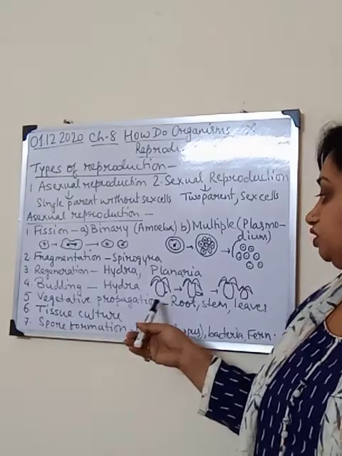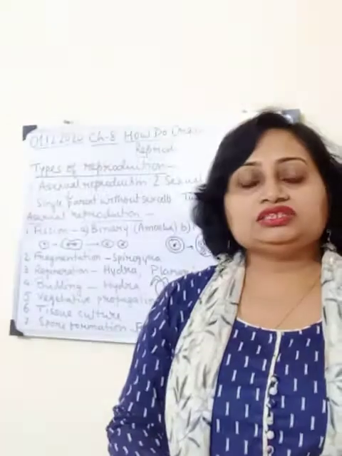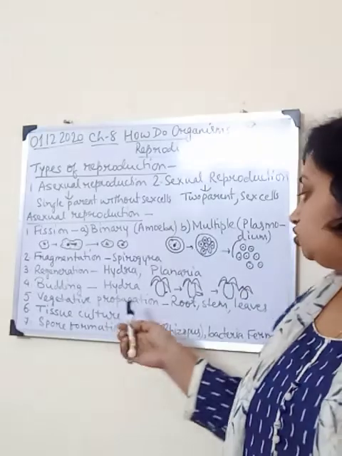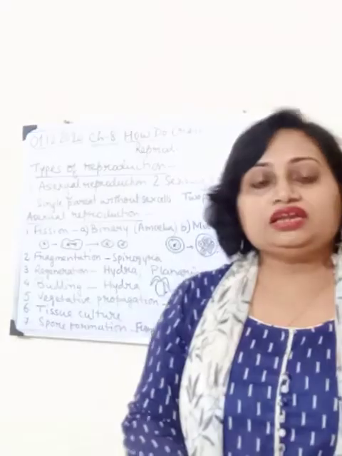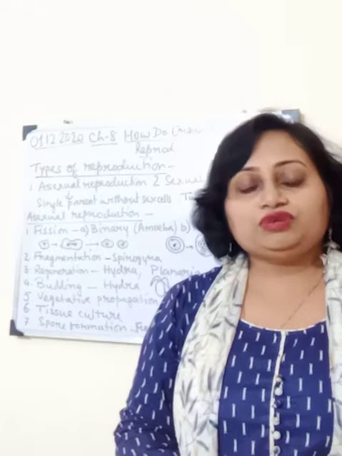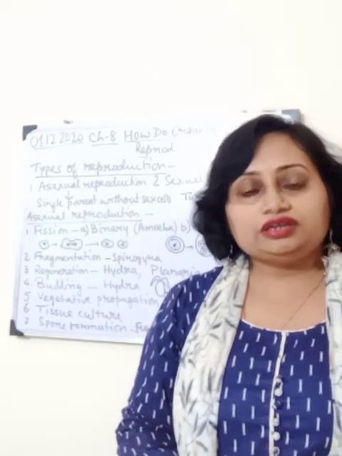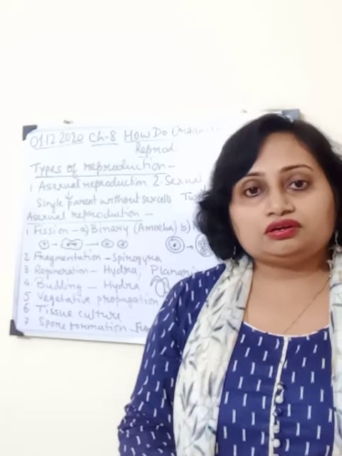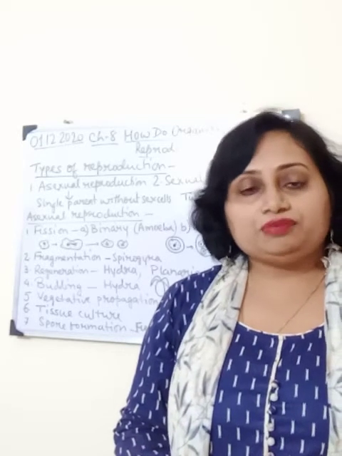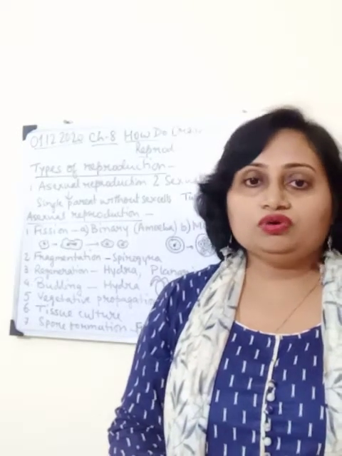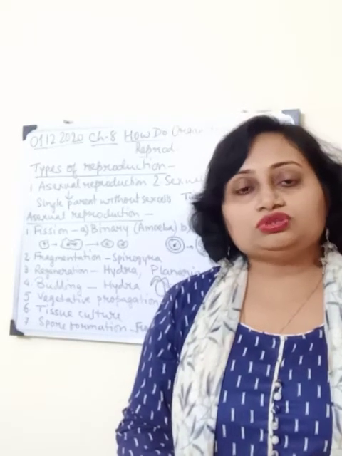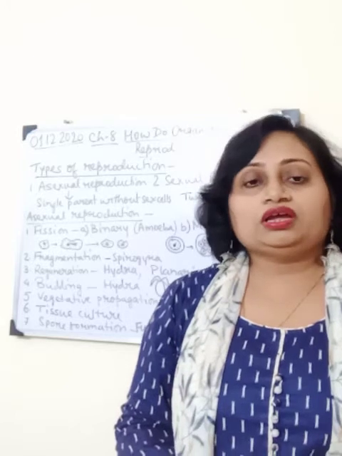Next one is vegetative propagation. In some plants, new plants can be grown from the vegetative parts, that is the roots, stem and the leaves. Like in the case of stem, we know that potato is an underground stem. If we put the potato with the bud in the soil, if it gets favorable conditions, it will grow into a new potato plant. In the same way, dahlia can be grown from its roots.